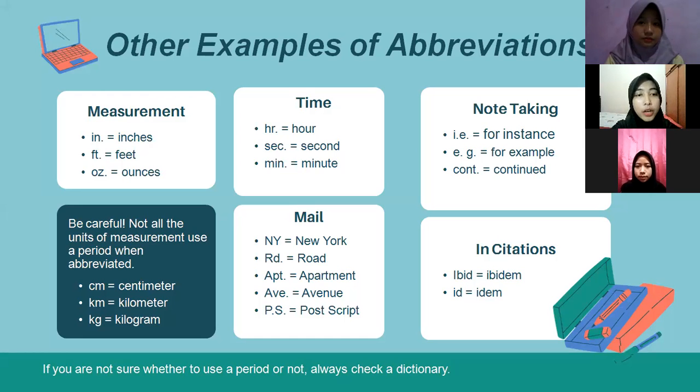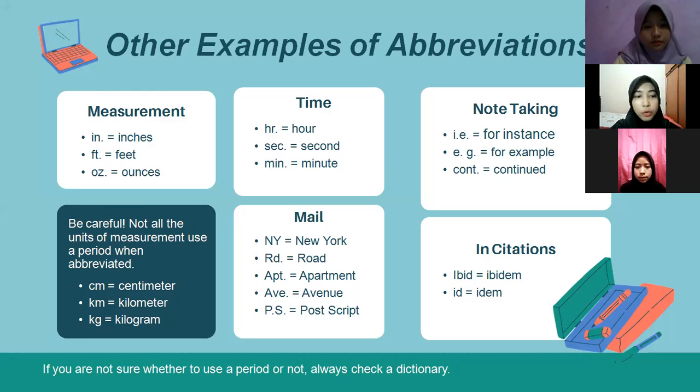So these are other examples of abbreviations. We can represent measurement and time using abbreviations. Some of the common units of measurement are inches, feet, and ounces. So in. is the abbreviation for inches, ft. is the abbreviation for feet, and so on.